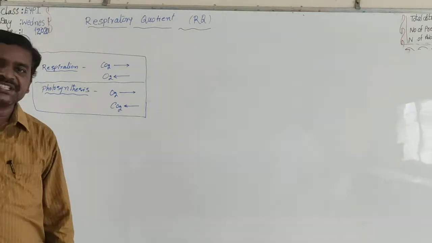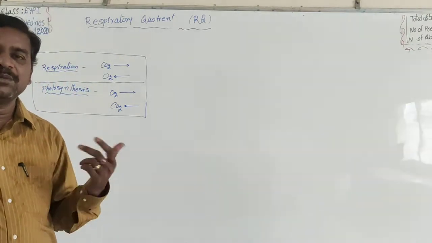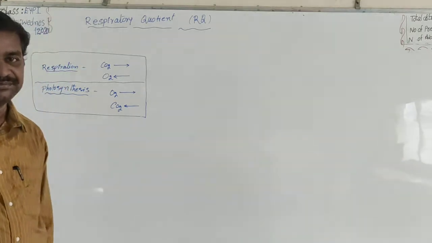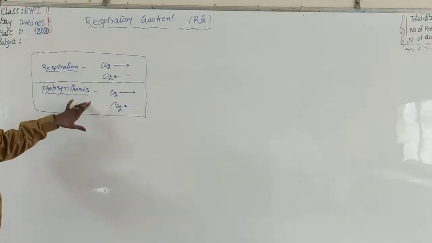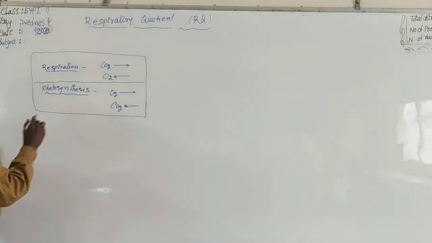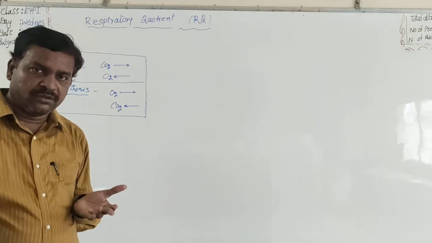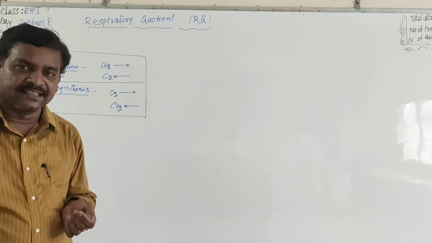In which process is O2 evolved and CO2 absorbed? Photosynthesis. But in respiration, CO2 is evolved and O2 is absorbed. This is the gas exchange in respiration and photosynthesis. So in respiration, we consider the ratio between the CO2 evolved and O2 absorbed simultaneously.